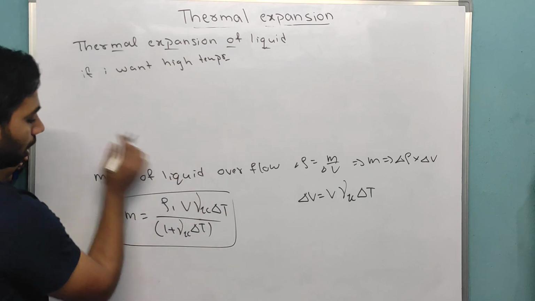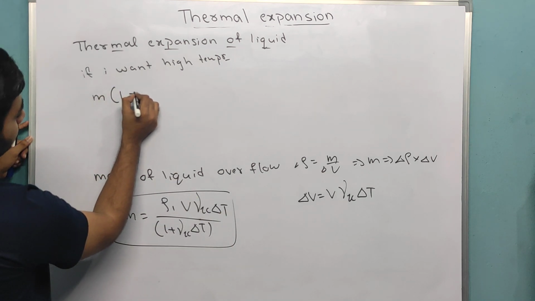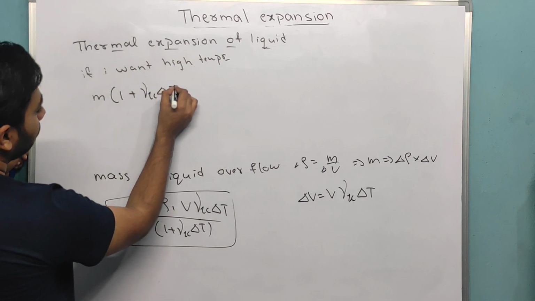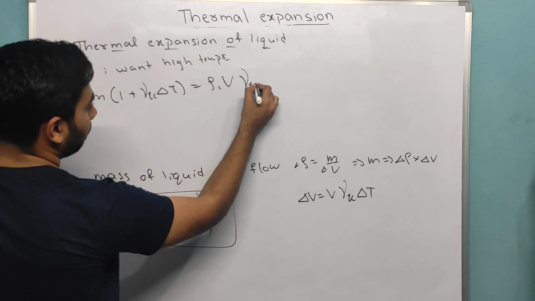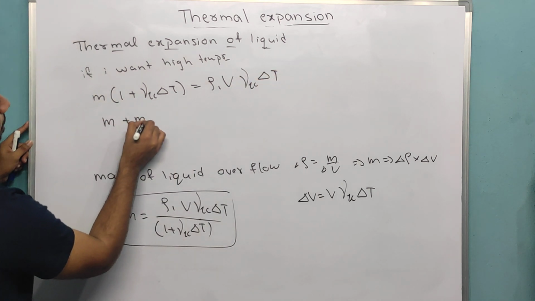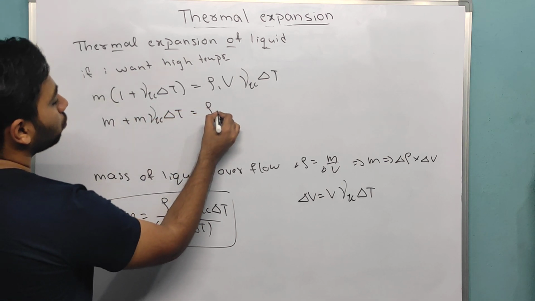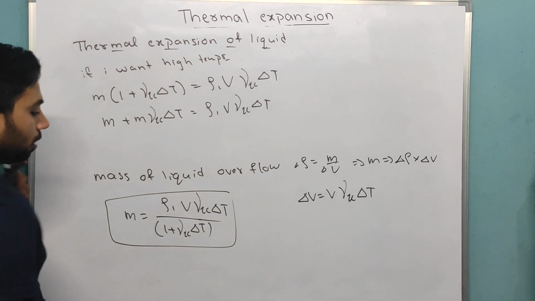I calculate the high temperature like this: m plus m LC into ΔT is equal to LC into ΔT. Correct.